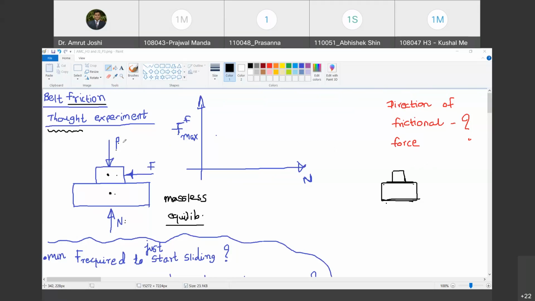Okay. Now, let me ask you a few questions. Imagine that P is 0. That means we have not applied any force P. P equal to 0. So what will be the value of N is my first question. बोलो कैसे calculate करोगे?